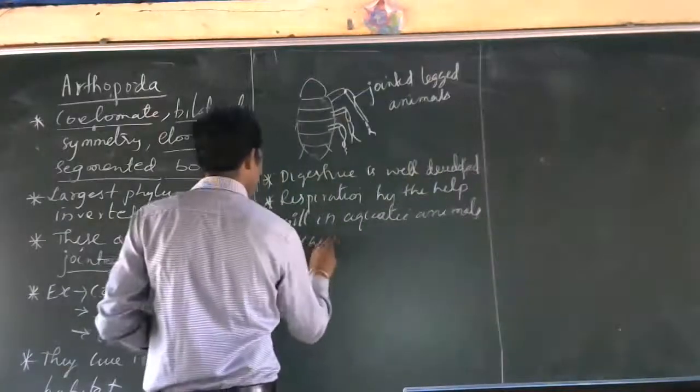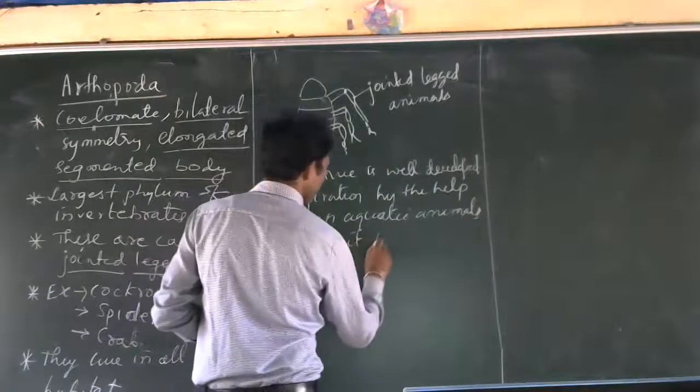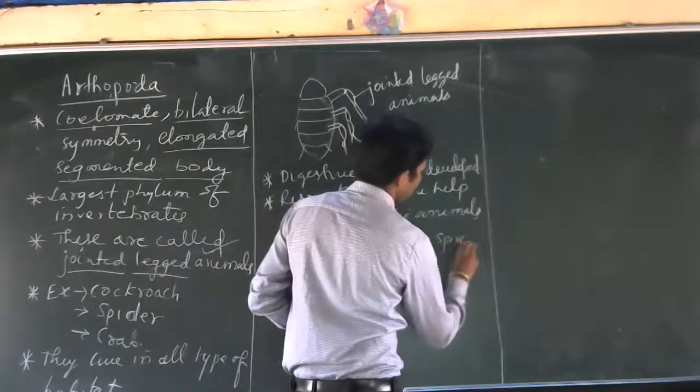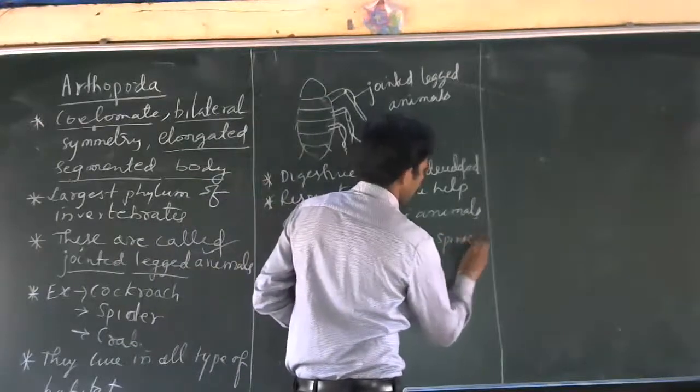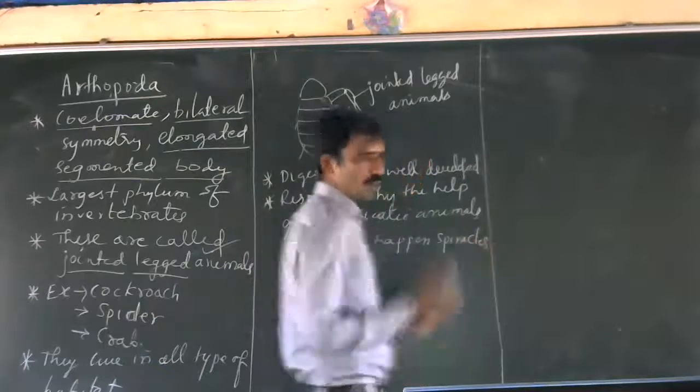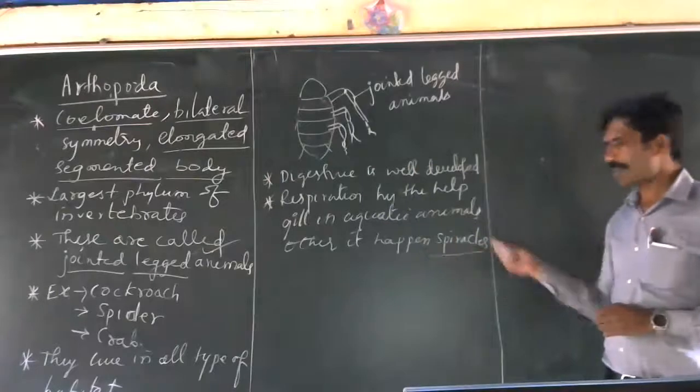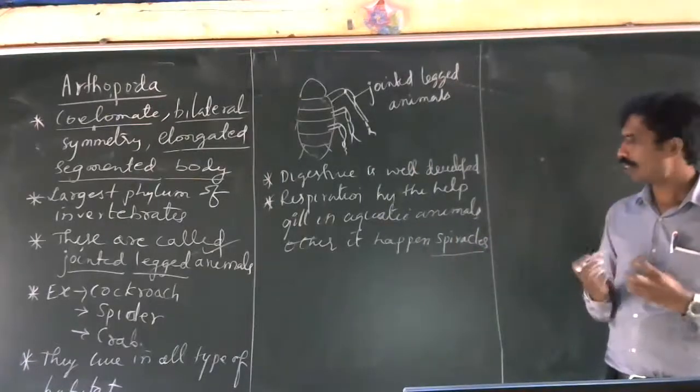In others, it happens through spiracles. Small holes will be there on the body. They are called spiracles. That will be taking the oxygen inside the body.